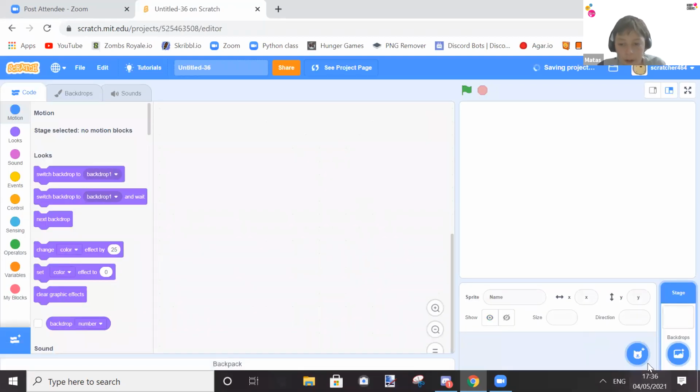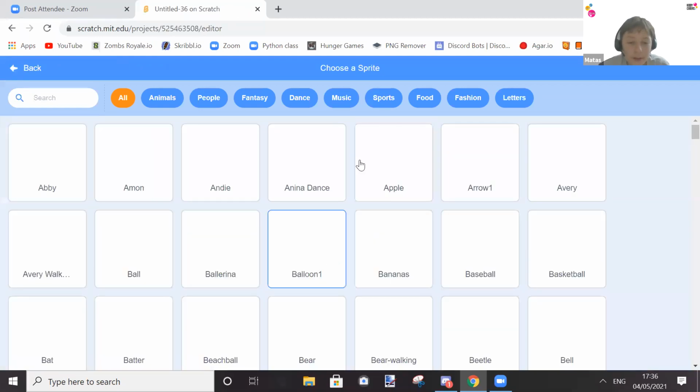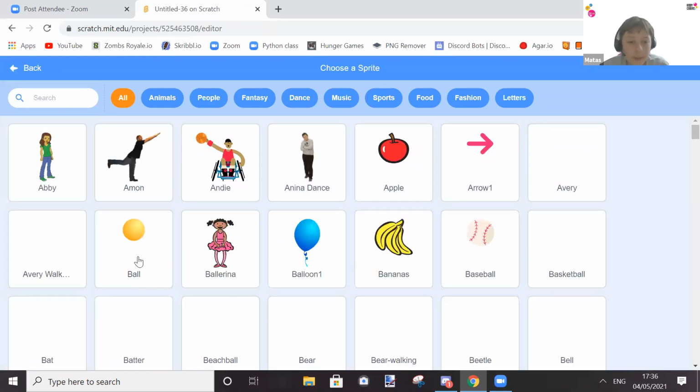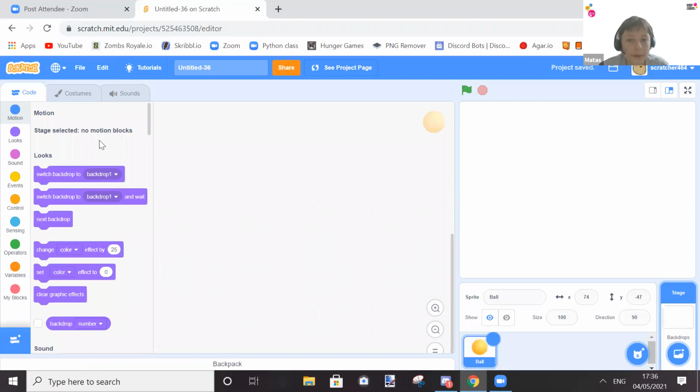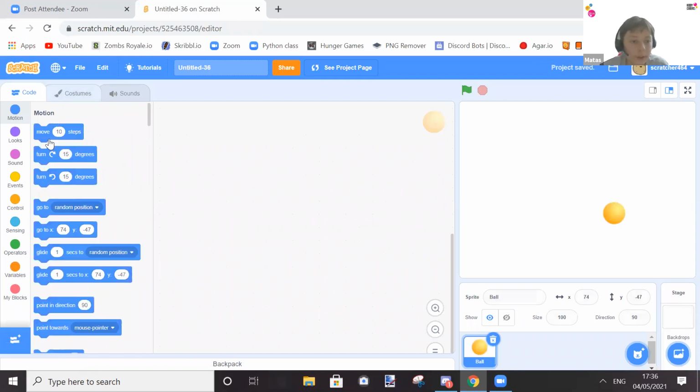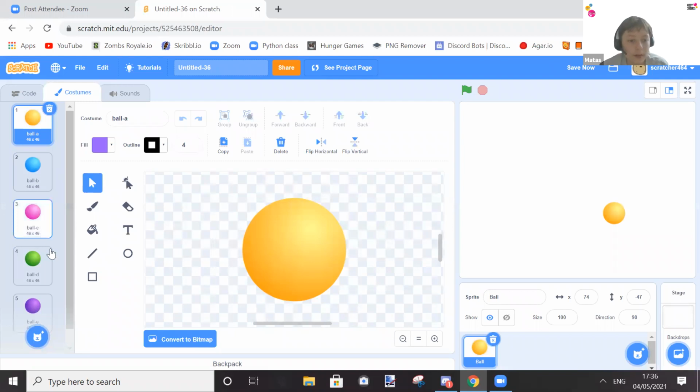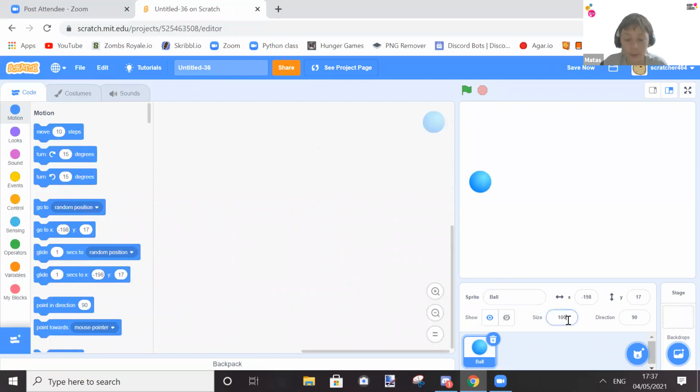So let's start off with the sprite. Let's make it a ball, and maybe let's change it to be blue. So we have a blue orb or ball, and we should probably change the size of it so it can actually fit properly inside of the maze. Okay, so here we go. We have our player character.